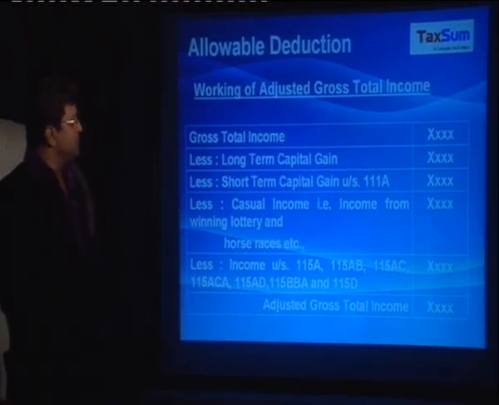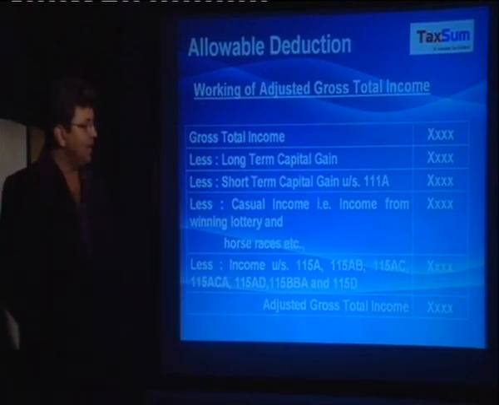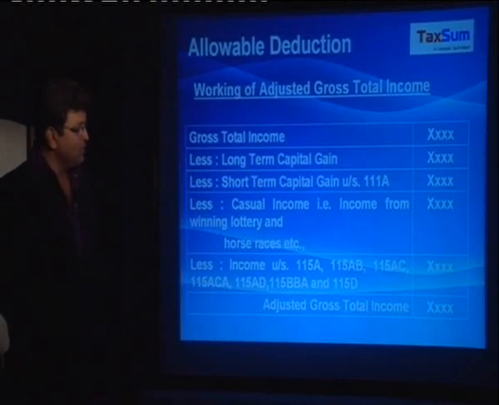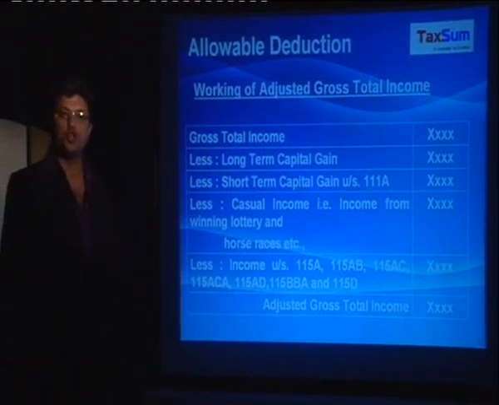Adjusted gross total income is arrived at as follows: first you have to calculate gross total income. From the gross total income, one has to deduct long-term capital gain, short-term capital gain under section 111A, casual income, that is income from winning lottery and horse race, etc., and income under section 115A, AB, AC, ACA, AD, BBA and D. The resulting amount will be considered as adjusted gross total income.